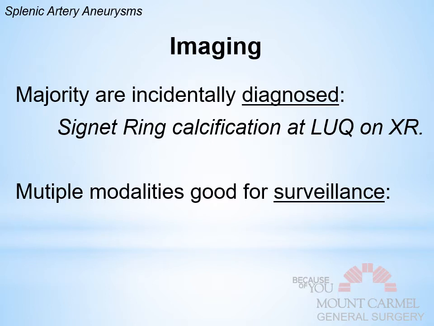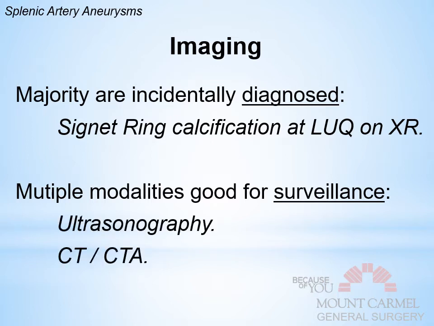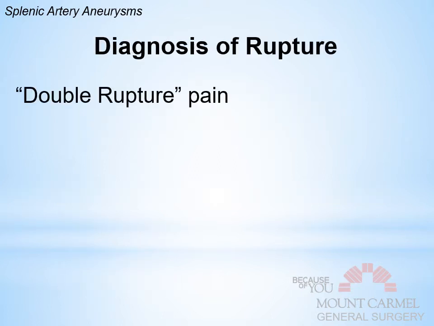A couple of modalities are good for surveillance, so ultrasonography. This is if you find them and you don't want to intervene. And we'll talk about when you don't intervene, but if you find them and you don't intervene, you can do ultrasonography, CT or CTA, and then MRI or MRCP. So we're going to talk about when you just obviously have to intervene and then when you can intervene.